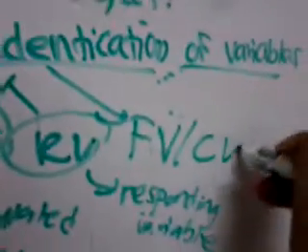Whenever they ask you for identification of variables for 2 marks, you need to remember manipulated variable and responding variable. If they're asking for 3 marks, you need to remember 3 things. They are the fixed variable or constant variable, besides the manipulated variable and responding variable.